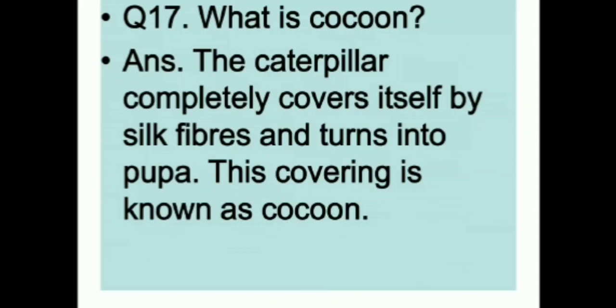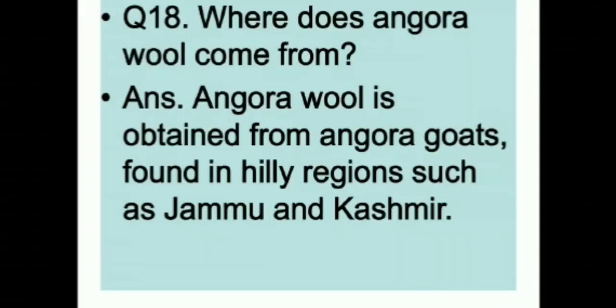So from where do you get silk fibers? From the cocoon. Where does Angora wool come from? Question number 18. Angora wool is obtained from Angora goats found in hilly regions such as Jammu and Kashmir. Please take it down.